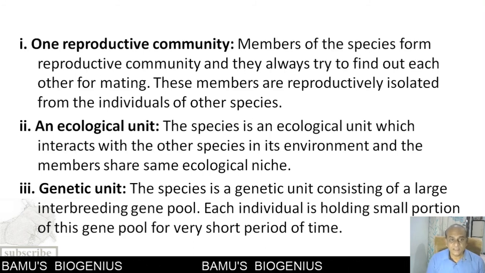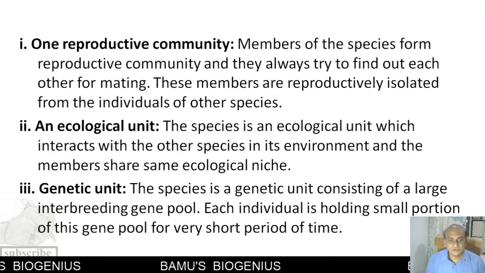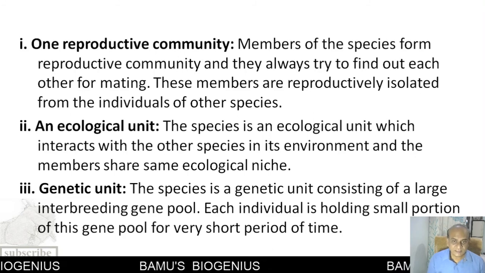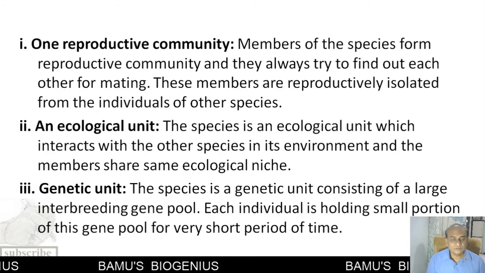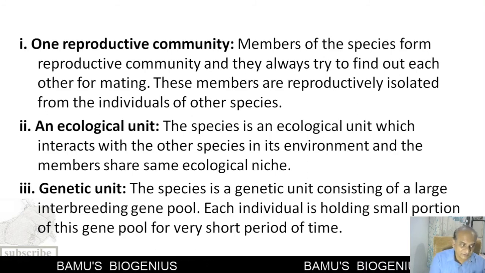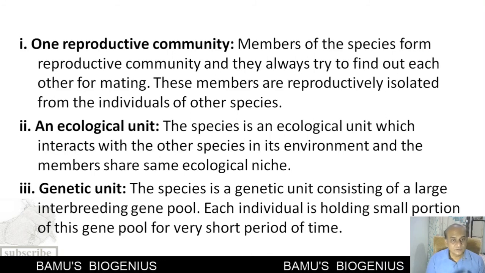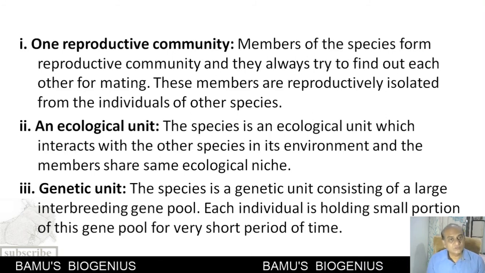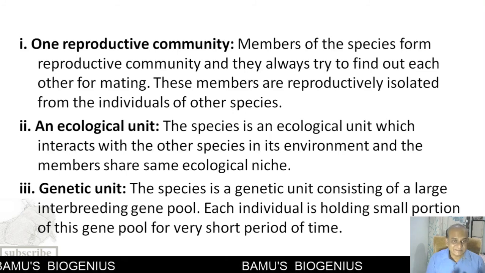So they are interbreeding among themselves, and that's why they are exchanging their genes. The total genes present in that species make up that particular gene pool. That gene pool is special for that particular species. That's why a species represents a genetic unit or a gene pool.